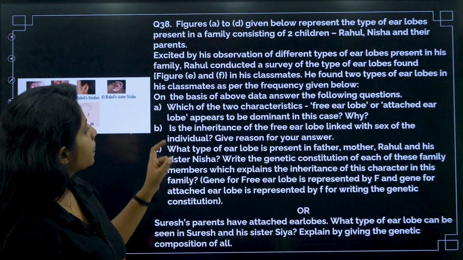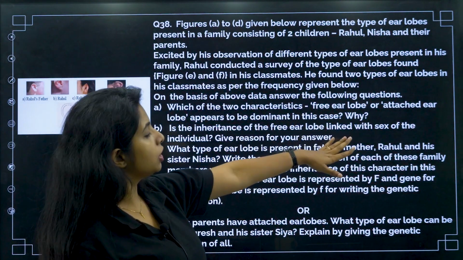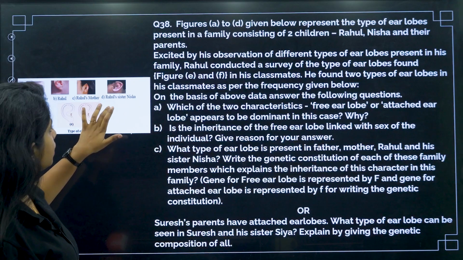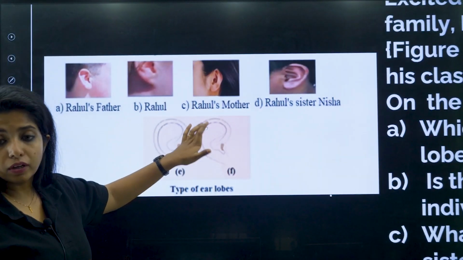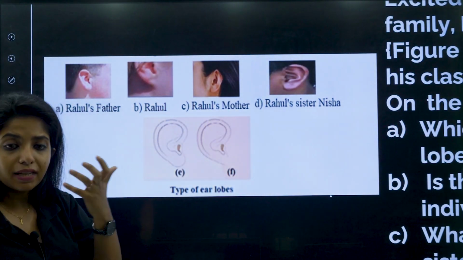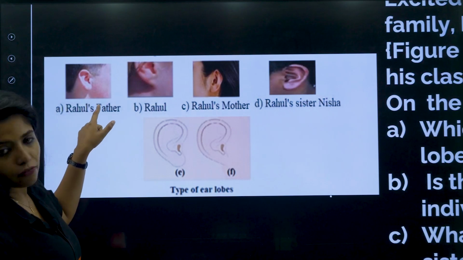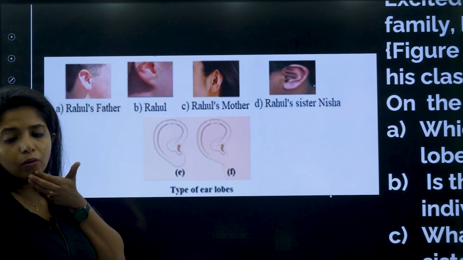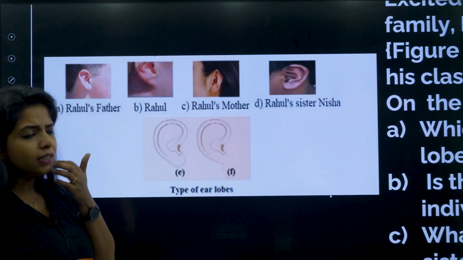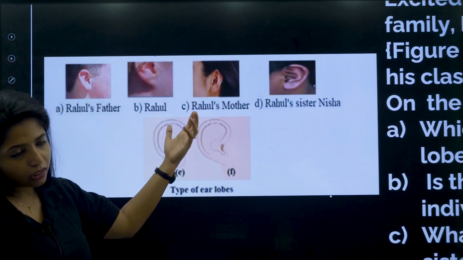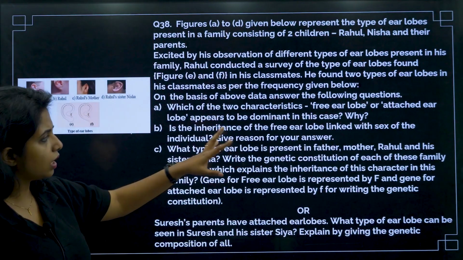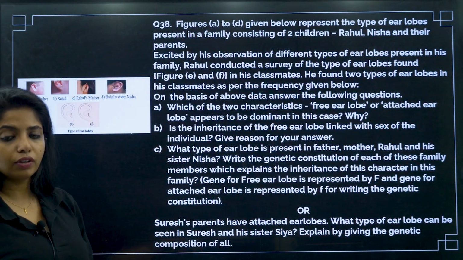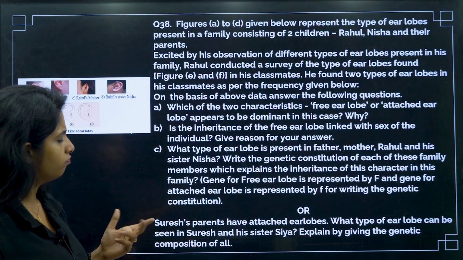Now next thing, is the inheritance of the free earlobe linked with the sex of the individual? Give reason for your answer. Do you think the type of earlobe that they have and the sex of the individual have anything to do with each other? This is the father. Father is a male and male has free earlobe. This is the mother. Mother also has free earlobe. Sister also has free earlobe. This has nothing to do with the sex of the organism, right? So I will say this is wrong because both groups of organisms, male and female, have free earlobes. So this is not justified.